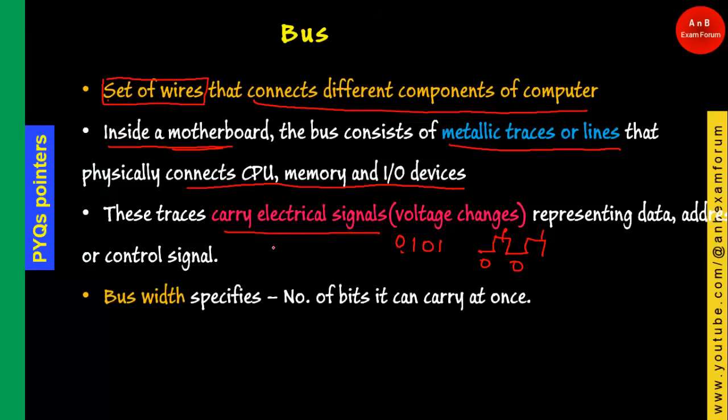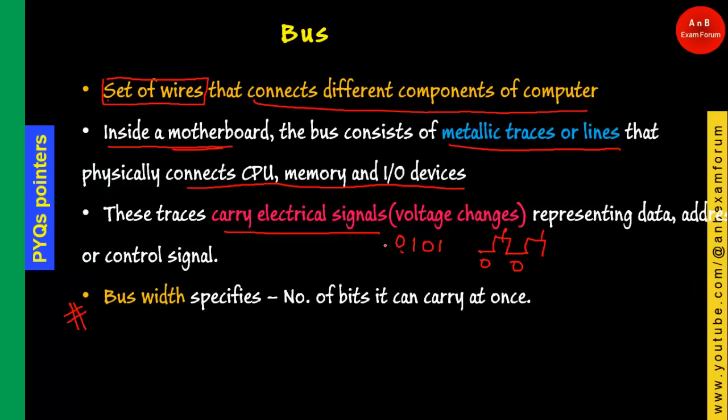And the most important one is the bus width. As I told you about 1 0 1 0, here 4 bits are considered, so that is nothing but the width of the bus. So width of bus basically specifies the number of bits it can carry at once.